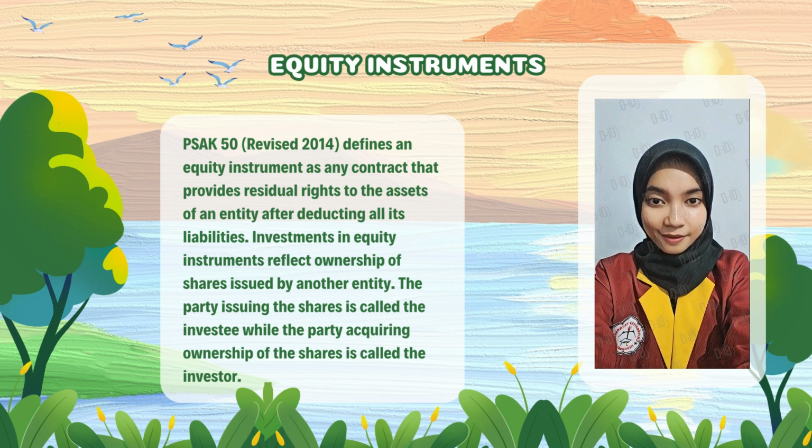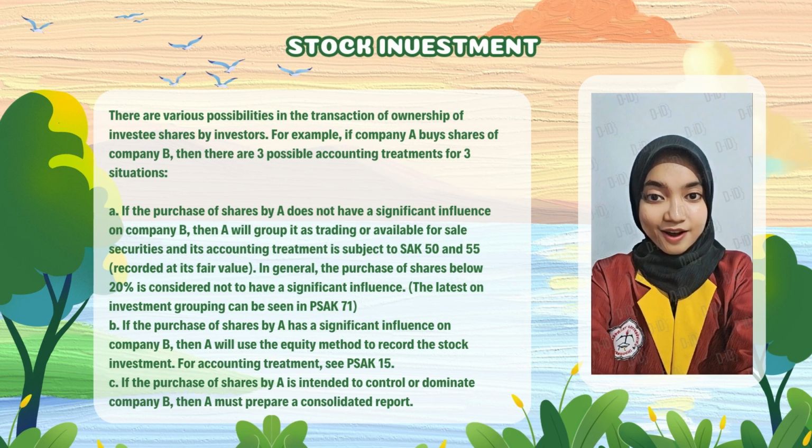Investments in equity instruments reflect ownership of shares issued by another entity. The party issuing the shares is called the investee, while the party acquiring ownership of the shares is called the investor. Stock investment. There are various possibilities in the transaction of ownership of investee shares by investors. For example, if Company A buys shares of Company B, then there are three possible accounting treatments for three situations.